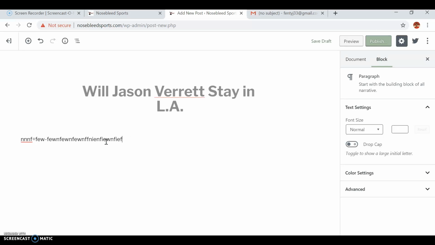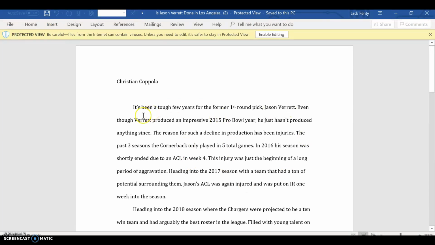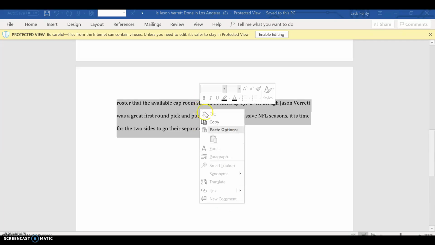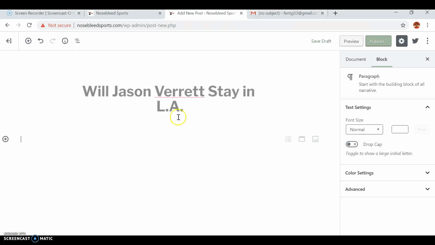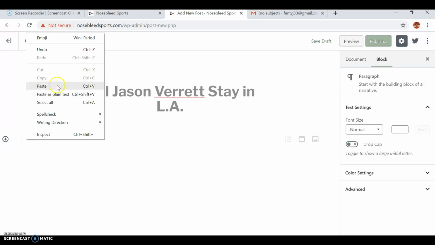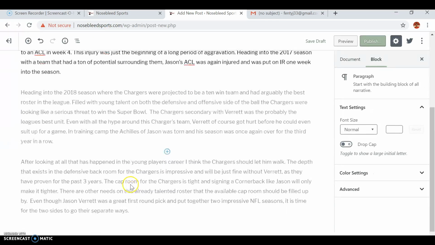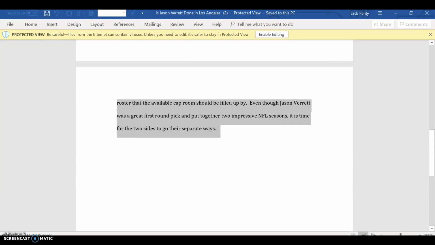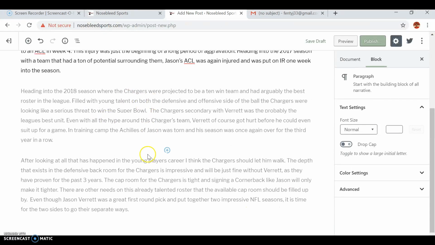Another option, which it seems like most of you guys do, is writing in a separate document, such as a Google document or Microsoft Word, copying your whole article. So copy, bring it back into here and paste it in as seen right here. If you separate the paragraphs there, it also separates them on here.